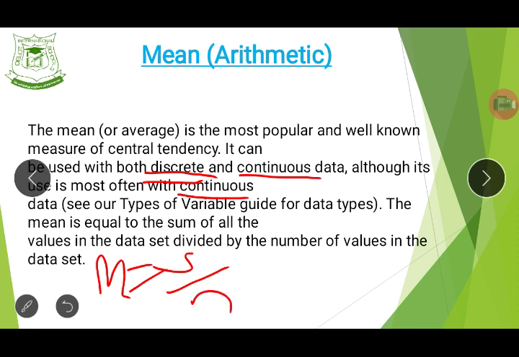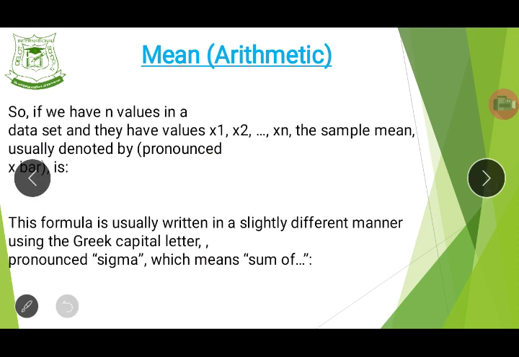And we are going to be looking at how it is represented now. So if we have n values, that is the number of values in the set, and they have values x1, x2, up to xn.